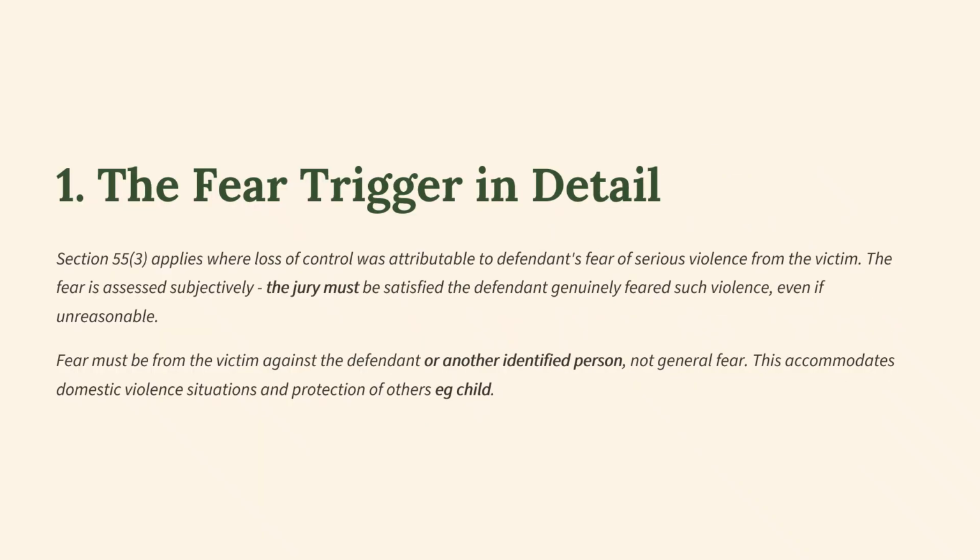Look at the fear trigger in detail. Section 55.3 applies where the loss of control was attributable to the defendant's fear of serious violence from the victim. The fear is assessed subjectively. The jury must be satisfied that the defendant genuinely feared such violence, even if unreasonable. Very important. So it's subjective. Fear must be from the victim against the defendant or another identifiable person, not general fear. This accommodates domestic violence situations and protections of others, such as the children of the family.